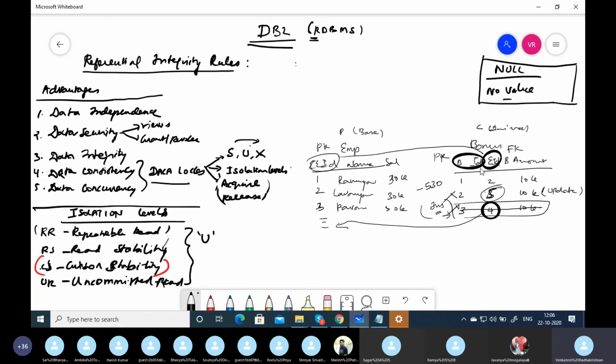Doesn't matter. But what is the rule? If you are trying to insert, is it valid? It's not valid. So these are called referential integrity rules. And if you violate this rule, you are going to get negative SQL code minus 530. And this is the advantage of having a database, an RDBMS. Relational database means you are going to establish relations using foreign keys.